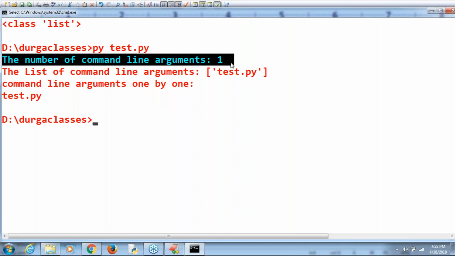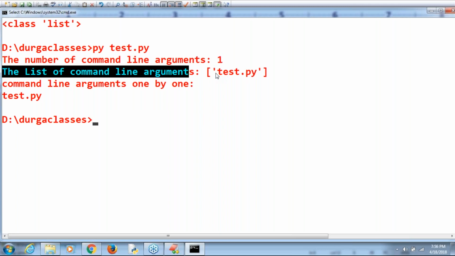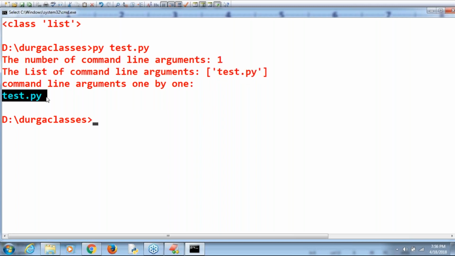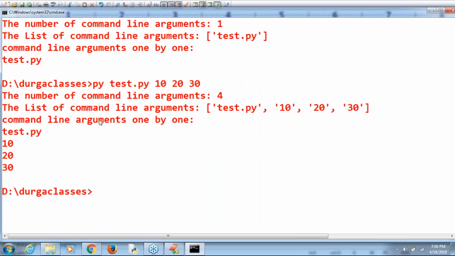The number of command line arguments is 1. The list of command line arguments has only 1 item. Next, one by one, it's going to print. Now observe 10, 20, 30, like this I'm taking. 10, 20, 30. Can you please have a look once? Now you are going to get much clarity.